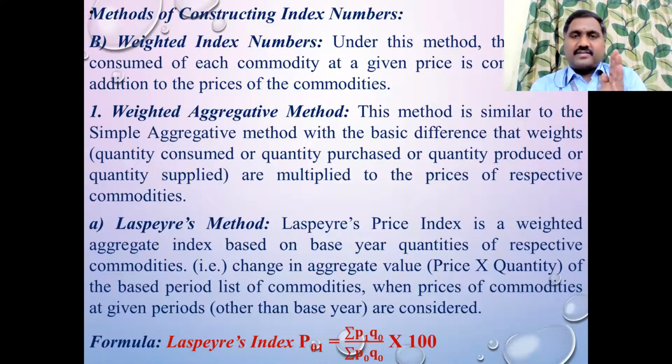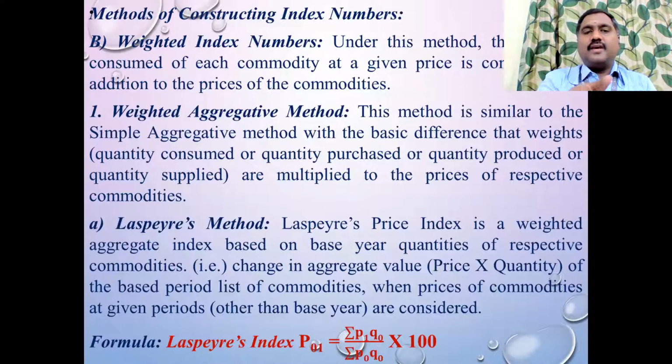But in the second method, they will give both the price and the quantity, so that we can calculate the weightage. They will give the price for the base year and current year, and the quantity for the base year and current year. The procedures are the same; only the formula will differ according to the method.